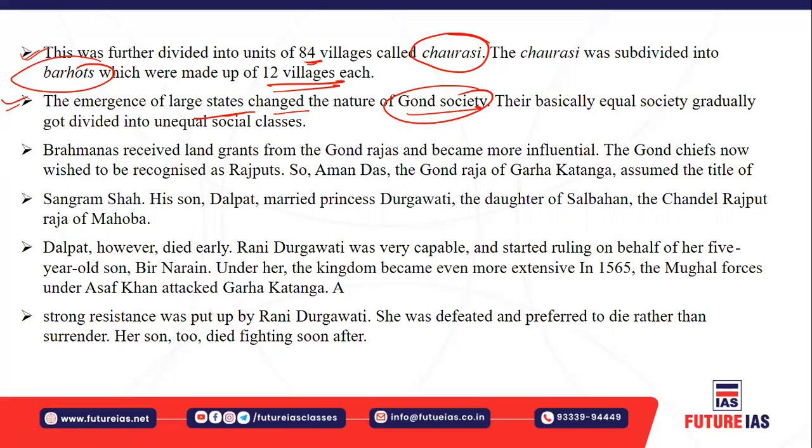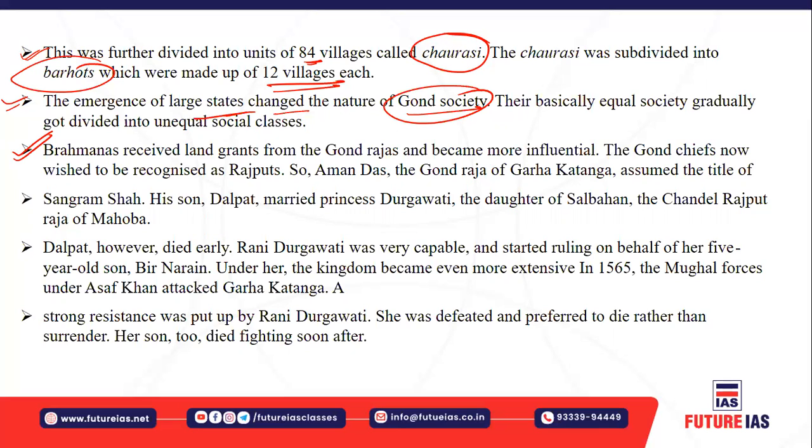And in the initial phases there was very little influence from the Brahmanas, but over the period of time, the Brahmanas expanded their influence, right? The Brahmanas in turn started receiving land grants from the Gond rajas, and they became more influential by receiving this gift, in terms of land grants to the Brahmins, isn't it?